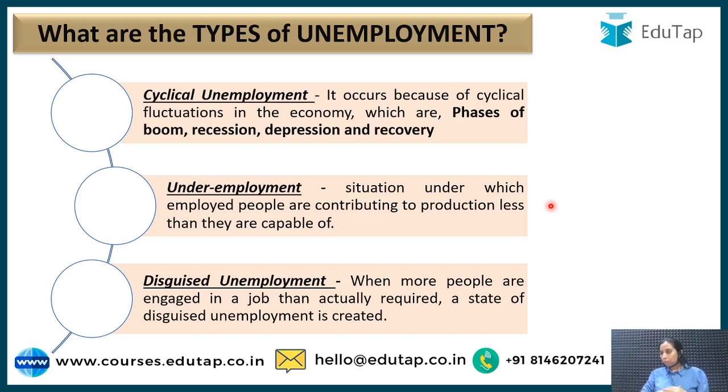Then all the family members, their first cousins, faraway cousins, all are working on that particular farm. It will be disguised unemployment, wherein everything would be fine if only 5 people were working there, but instead of 5, 20 are working. They have this feeling that they are working, but they're not getting as much as they should.